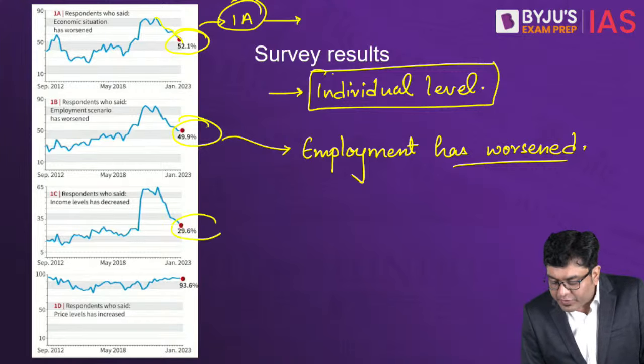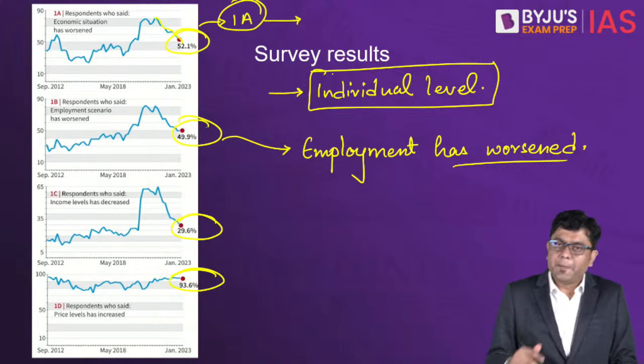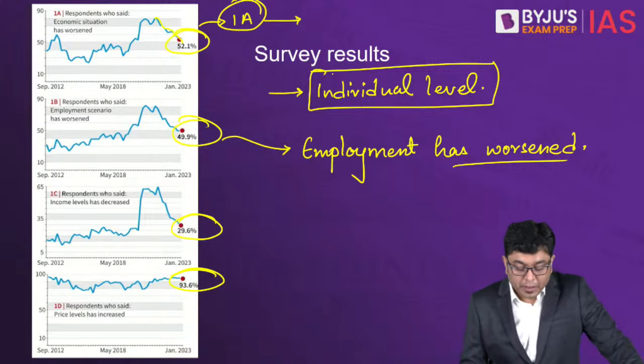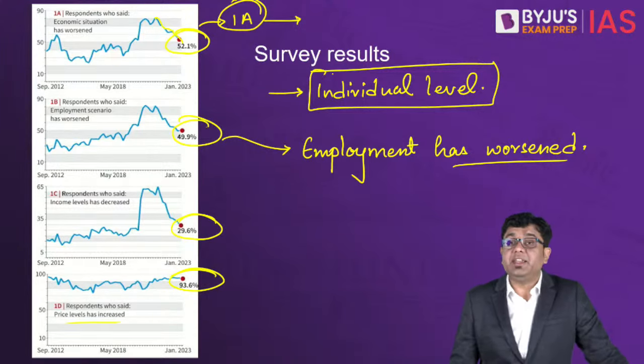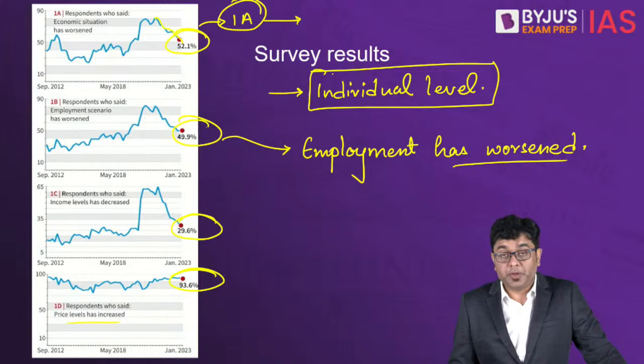And similar is the case with the decrease of income level. But when you talk about price, those people who feel that the price levels have increased, that is almost consistent, almost 93.6%.